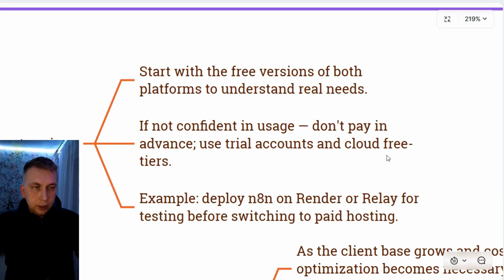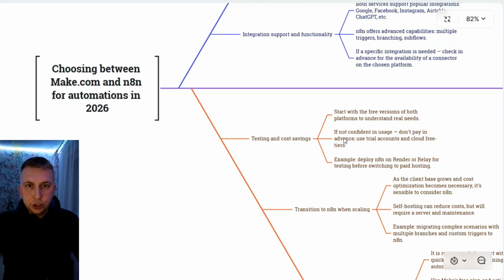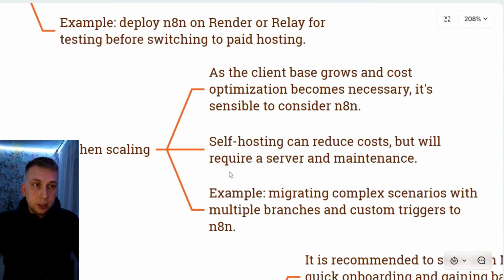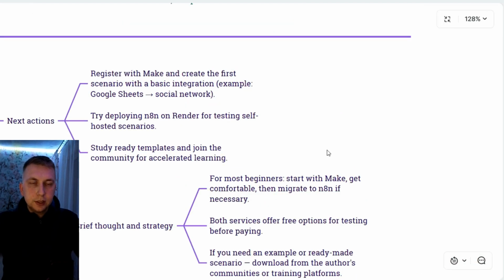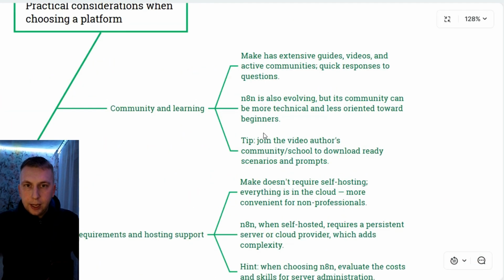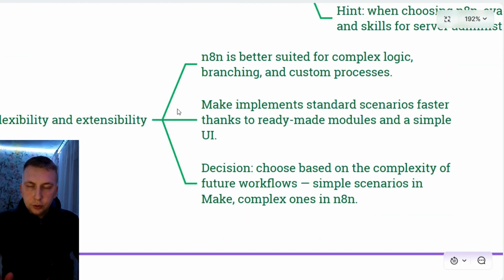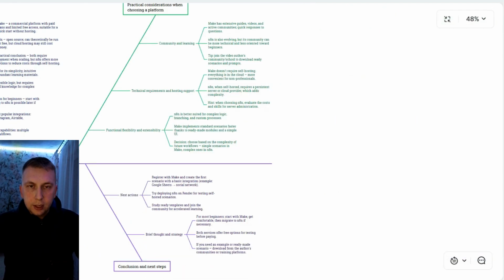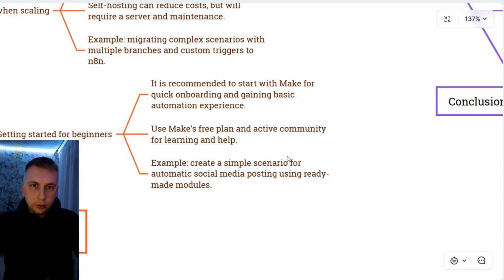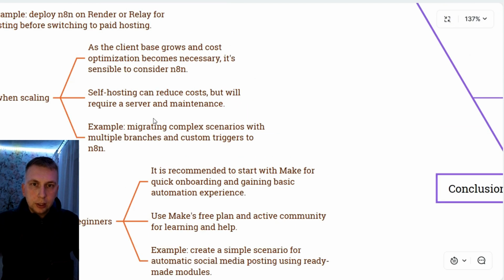So later, when you have more clients, then you probably want to switch to something that is cheaper. And that's when n8n comes in. Because like I said before, it is open source, so theoretically you could run it for free. If you don't want the hassle, you can still run it quite cheaply. Also, n8n has more flexible workflow logic. You can have multiple triggers, advanced branching, subflows and other stuff. But no worries if you don't know them yet, because you probably are not gonna need them in the first place at all. My point is, Make.com is so much easier to start with, and then when you are growing more, you probably should open your eyes to other programs like n8n.